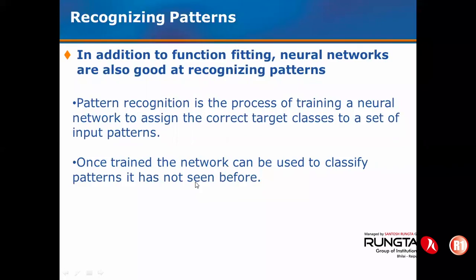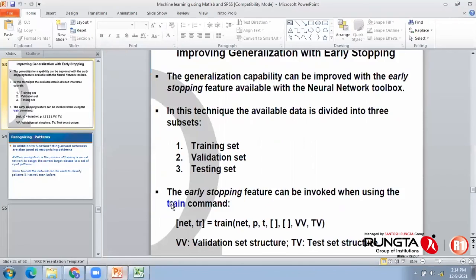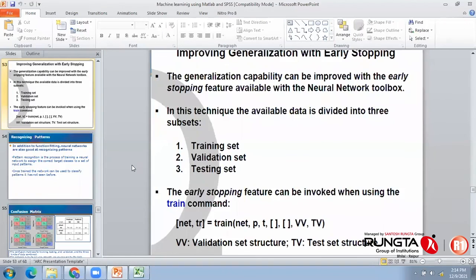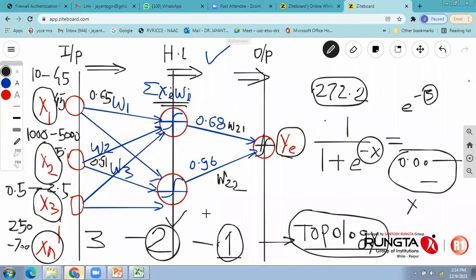This is the next part of the lecture. So this is up to the theoretical aspects associated with the neural network. Now we would like to transfer to MATLAB and SPSS for the actual demonstration of a neural network. But before that, if you have any question, please ask me. Anything related to the theoretical aspects, if you have anything, please.